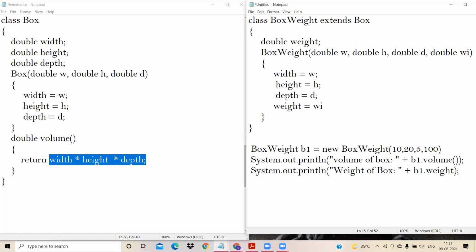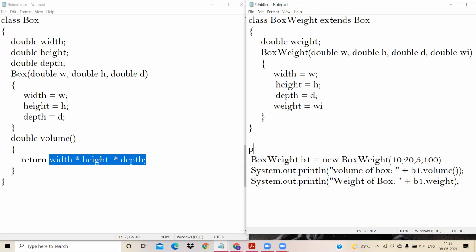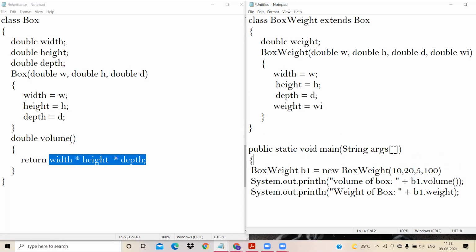That's right. So, in order to run this program, this entire code is placed inside your main method, that is public static void main(String[] args). This entire code you need to place inside your main method.